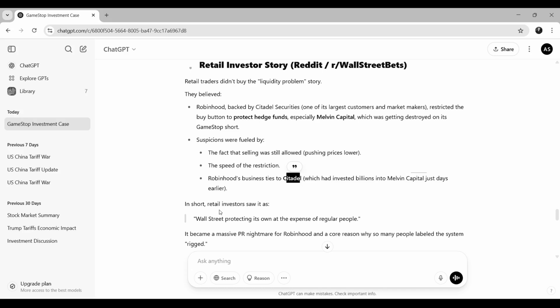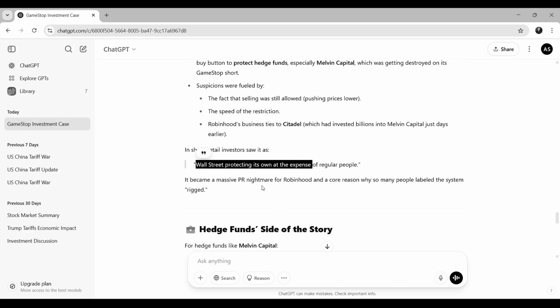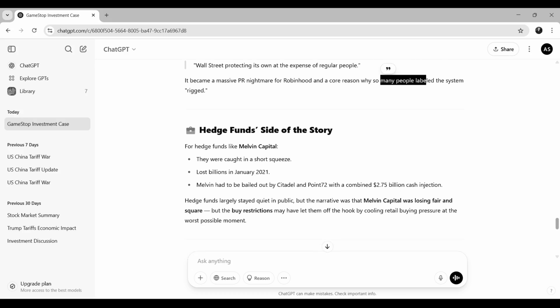And if Melvin Capital loses money, Citadel will lose money. That was the point. So in short, retail investors saw it as Wall Street protecting its own at the expense of regular people. It became a massive PR nightmare for Robinhood and a core reason why so many people label the system rigged. Then we have hedge funds and their side of the story.